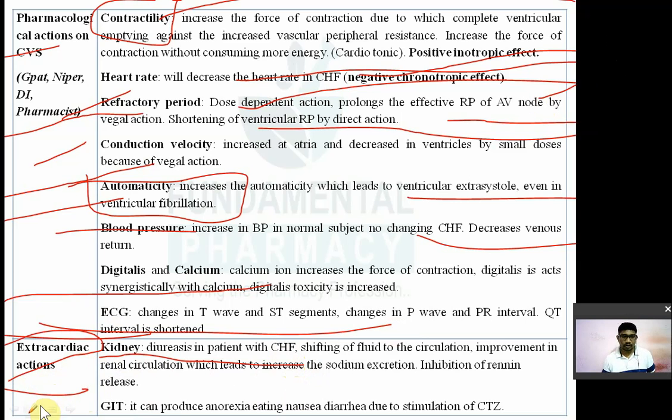On the GIT, what is the action? It can produce anorexia, vomiting, nausea, diarrhea, and digoxin can stimulate the chemoreceptor activation, which can induce the vomiting. These are the extra cardiac effects. Cardiac effect में याद रखो, it increases the contractility by inhibiting the sodium potassium ATPase pump. It increases the intracellular calcium concentration and increases the force of contraction.